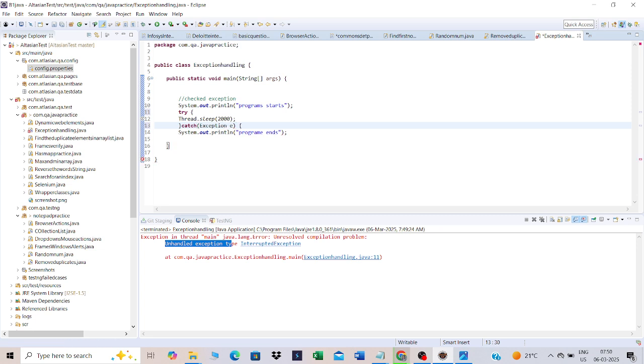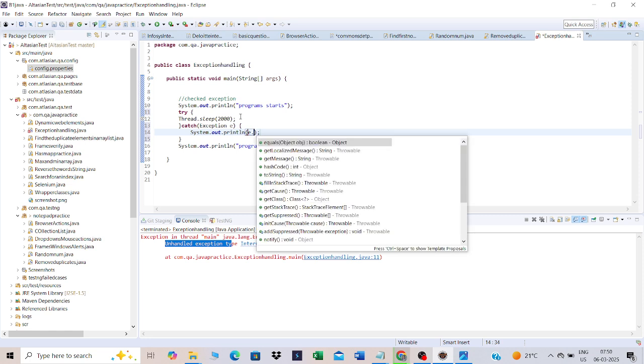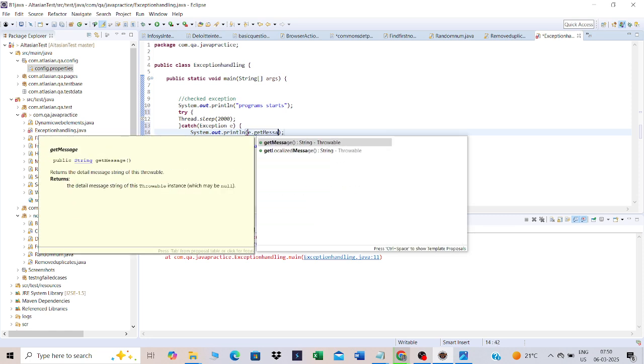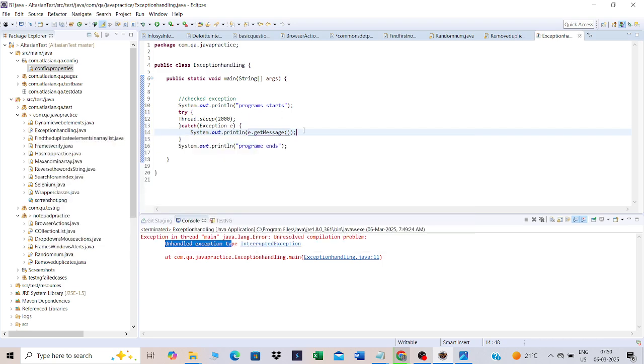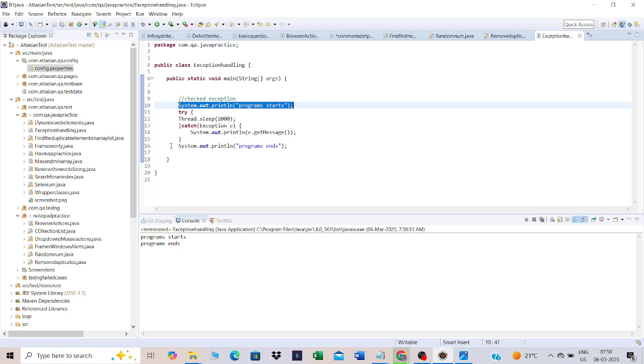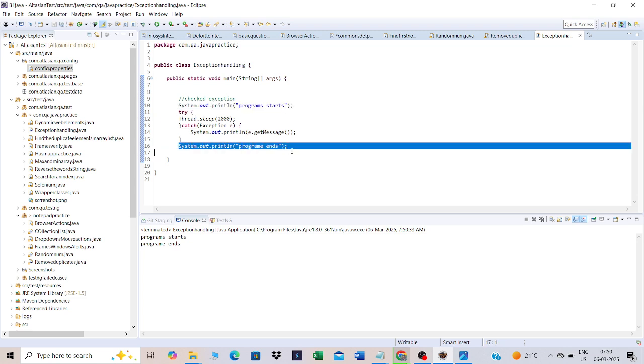If you want to print the exception, you can print e.getMessage. That is how you handle the exceptions, guys. It is very simple. You put that particular statement in the try catch block. That's it. See, System.out.println Program starts is done, and Program ends is done.